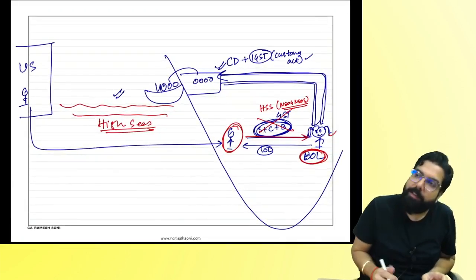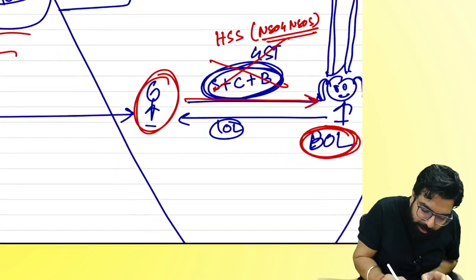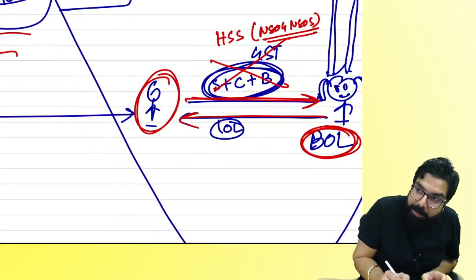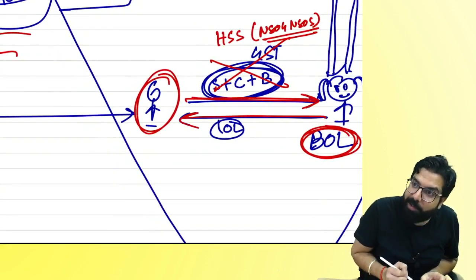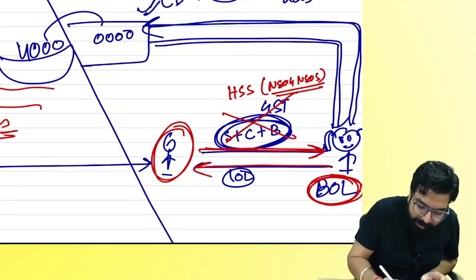I will go and clear. So did I sell her the goods? Did I collect the money? Should I collect the GST? Oh, government told Ramesh, don't collect GST here.